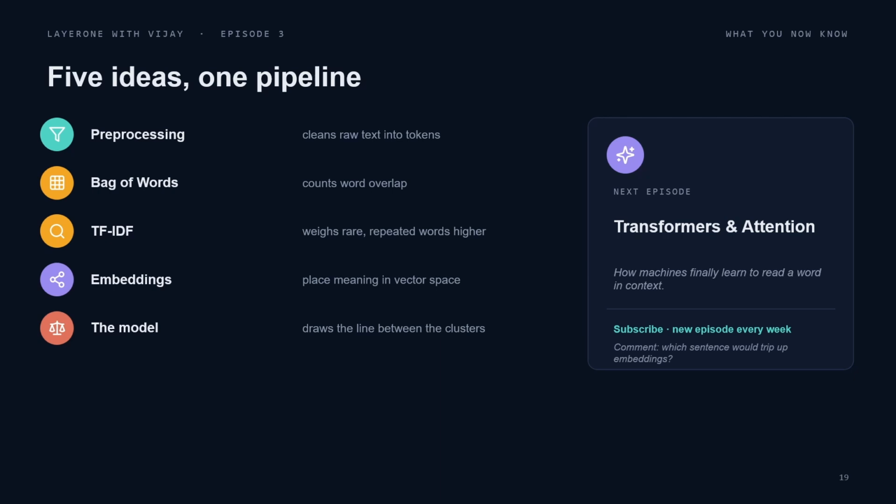We are not stopping there. We have gone into embeddings, where we fed the machine thousands or millions of texts. It is able to find similarity. It doesn't know the dictionary meaning of the words cat and dog, but it can place these two together because during the training stage it identifies that these two appear in a similar way. So that is about word embeddings. Then finally the model is able to draw the neat line. Whenever a new email comes, it is able to find the label, whether it is refund related or network related, because clusters are already formed by the neat vectors. Then it is able to classify whether it is a refund email or a network email. So that is about the inference stage.